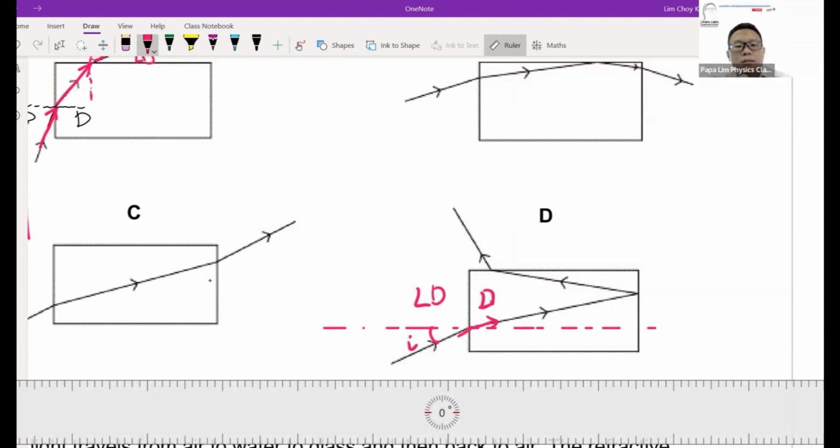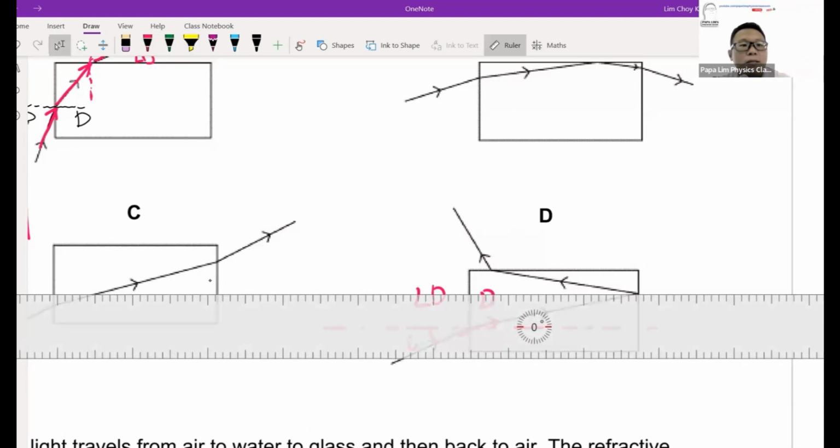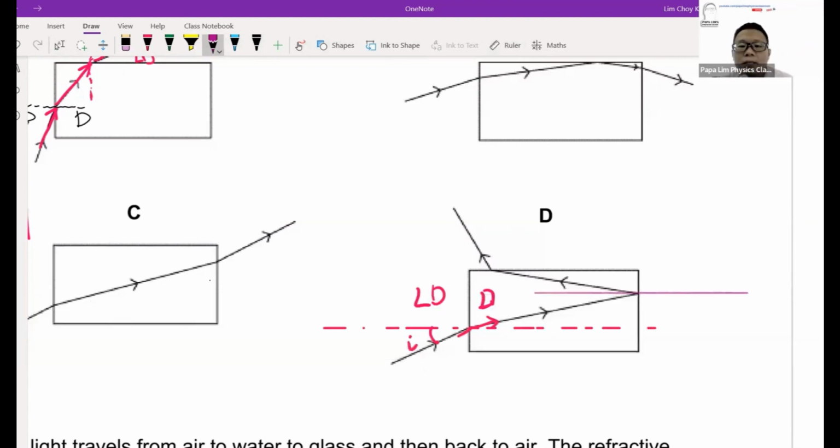But one of the things students have to be careful about is the incident angle on the normal at the right hand side. This is the normal for this particular surface. At this surface, you'll find that the incident angle is this particular angle here, based on alternate angles. Which means the refracted angle at the first surface is the incident angle for the opposite side, because they are alternate angles and therefore the same.